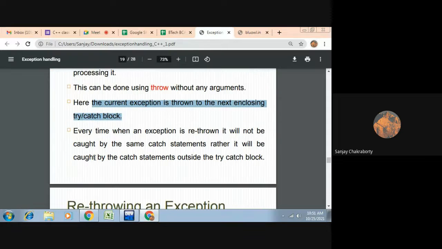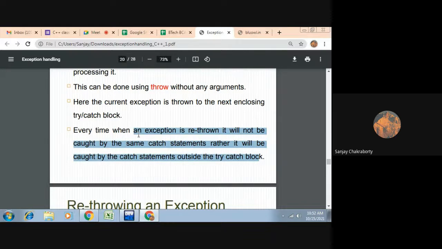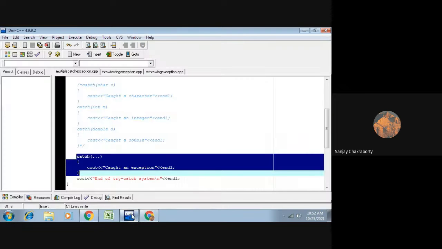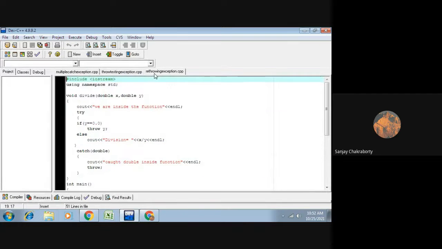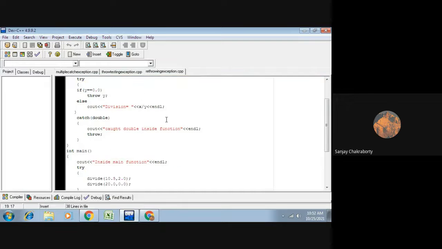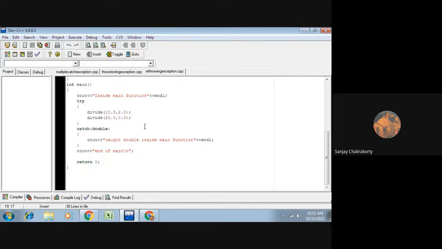So every time an exception is rethrown, it will not be caught by the same catch statements. Rather, it will be caught by the catch statement outside the try catch block. Let's check out one example. This is a rethrowing example. Check out the example. The example is very simple.